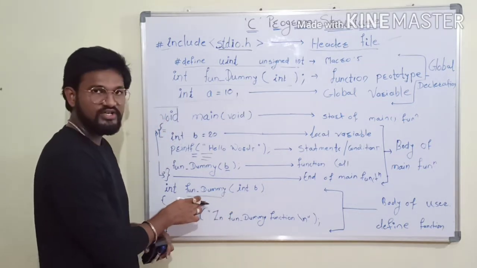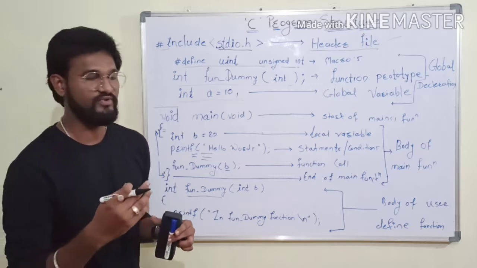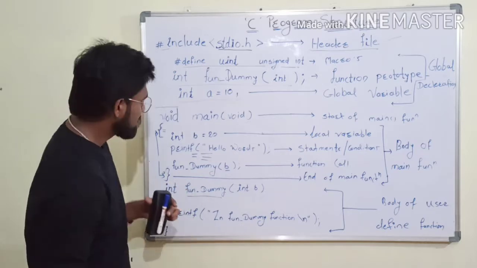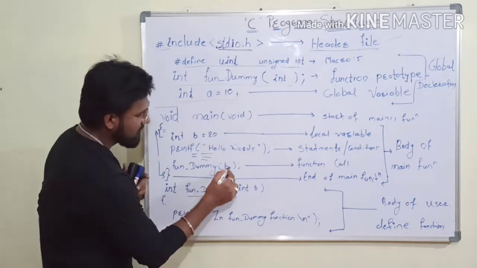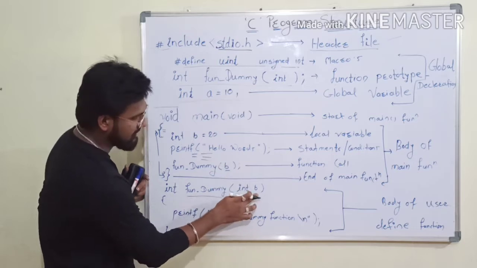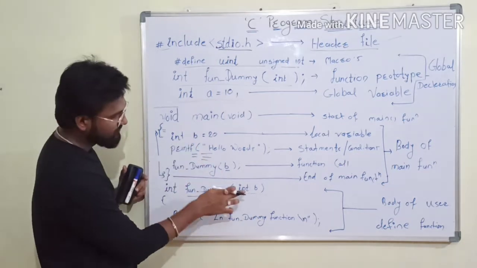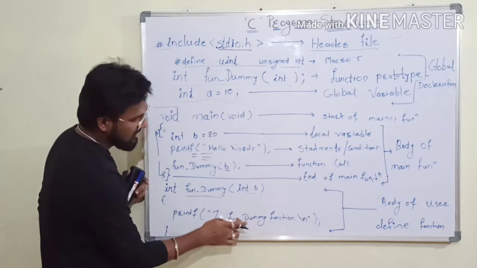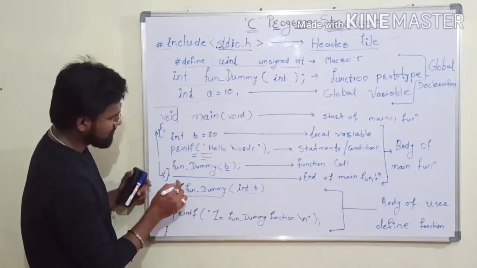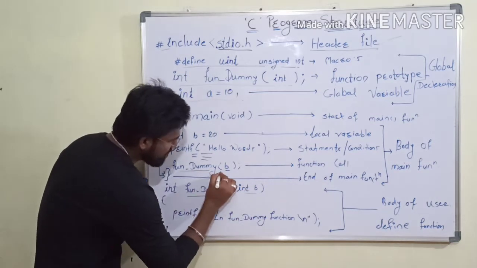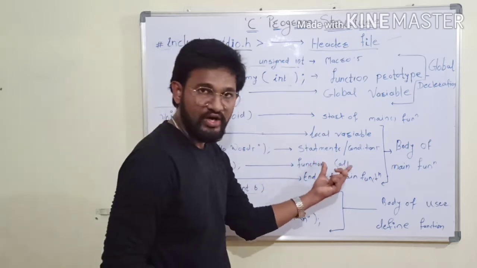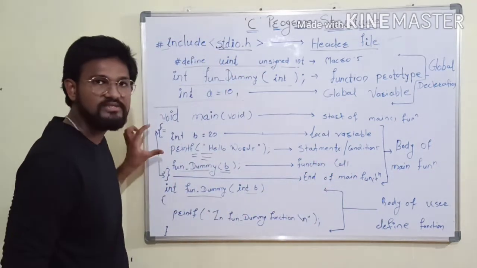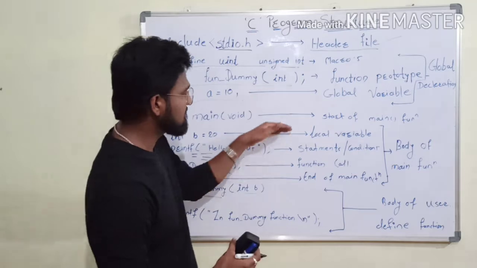To invoke this function, we need to write a function call. That's why here I write the function name. The passing parameter is an integer, so I pass this integer here. Here I receive it, and that is the function. This function is invoked from here, dummy function of b. So this is a function call. After that, the close brace means the end of the function.